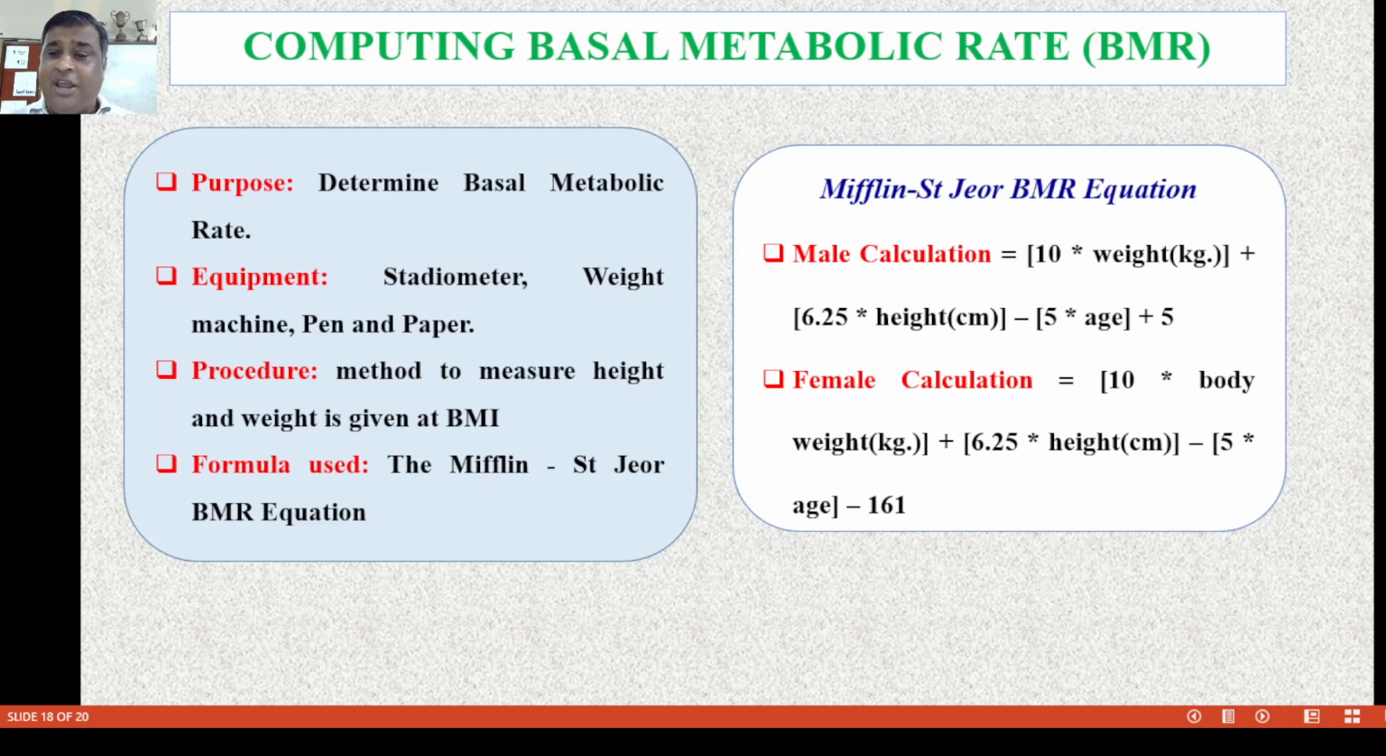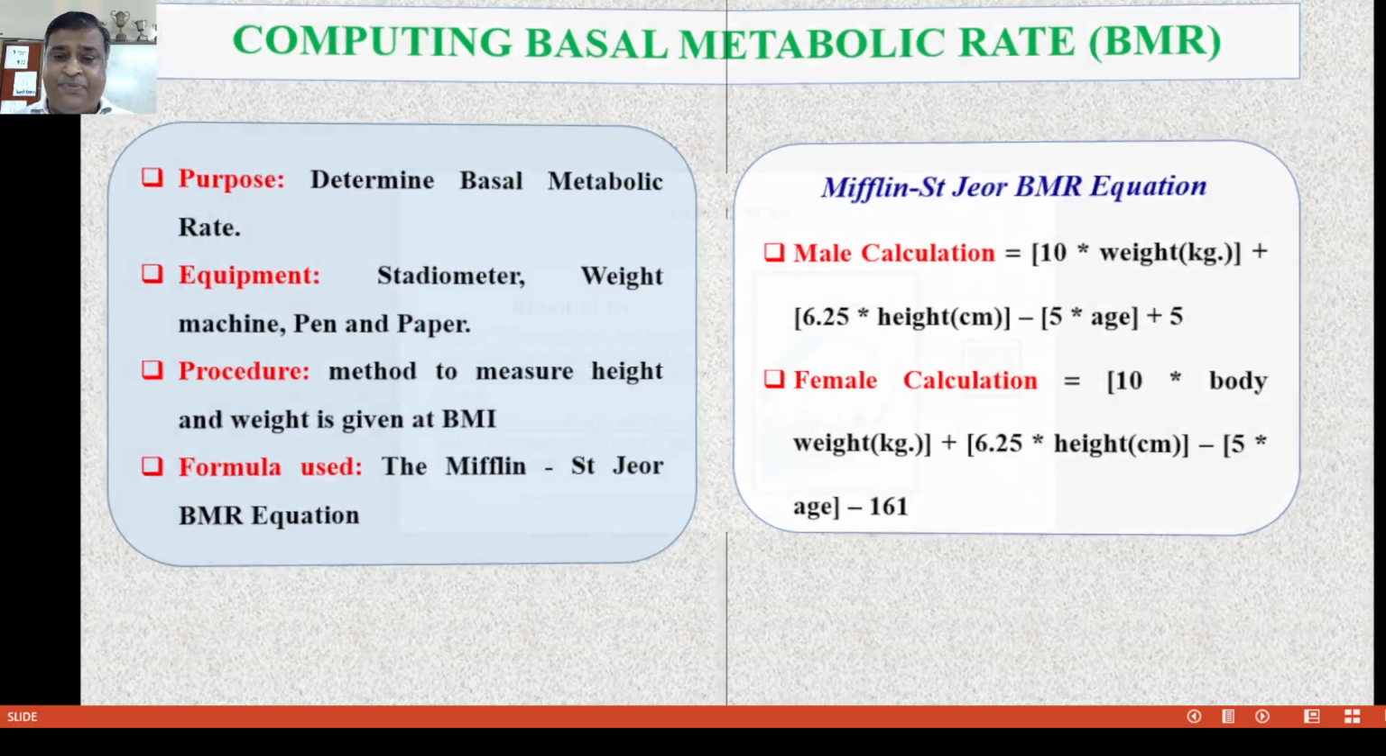For males: 10 times weight in kg, plus 6.25 times height in centimeters, minus 5 times age, plus 5. For females: 10 times body weight in kg, plus 6.25 times height in centimeters, minus 5 times age, minus 161.